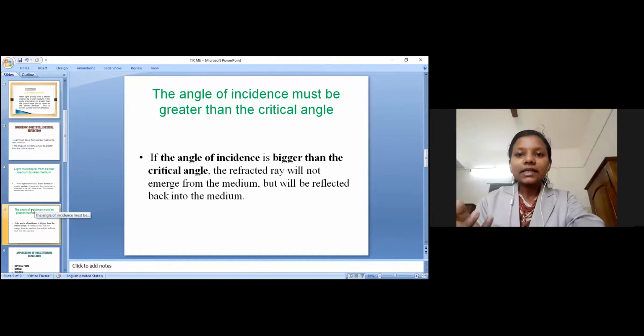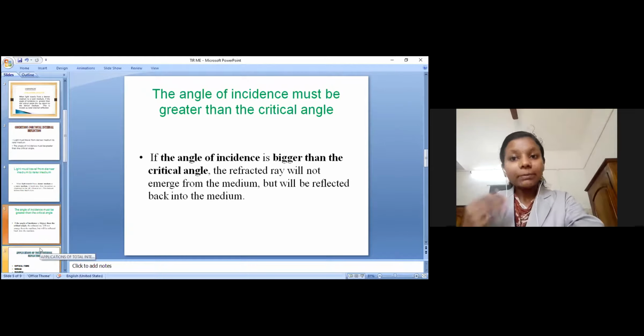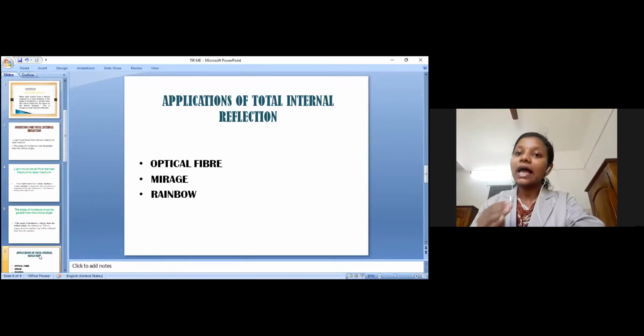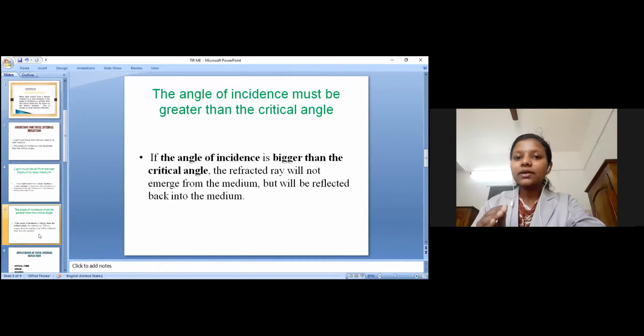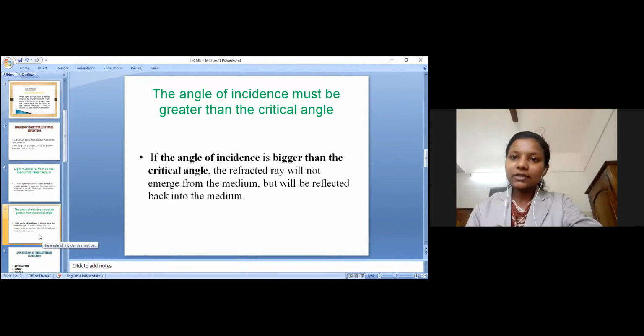Then the second condition is that the angle of incidence must be greater than the critical angle. The refracted ray will not emerge from the medium, but will be reflected back into the medium. It is the second condition, that if the angle of incidence is bigger than the critical angle, the refracted ray will not emerge from the medium, but will be reflected back into that medium. These are the two major conditions for total internal reflection.